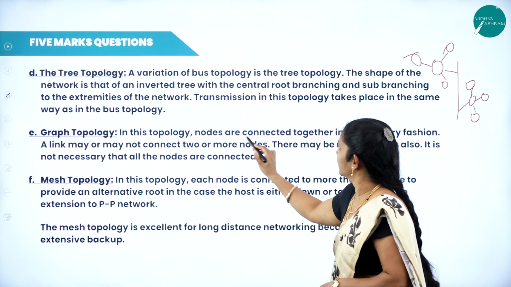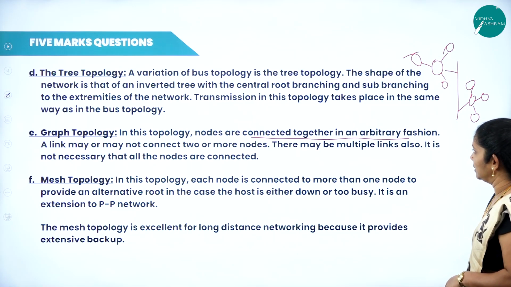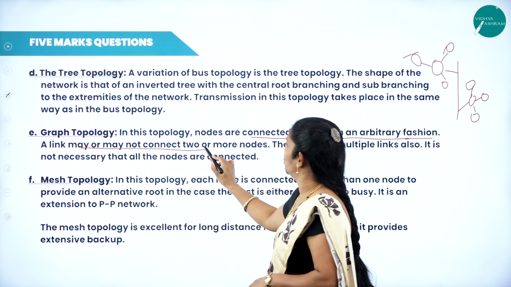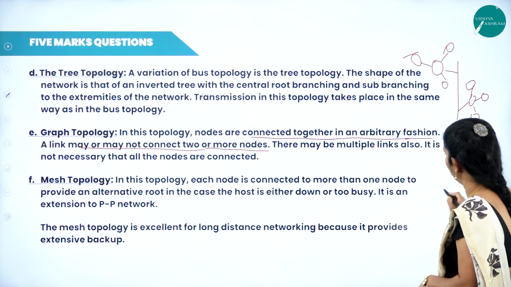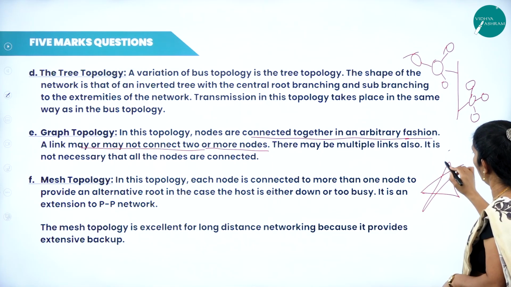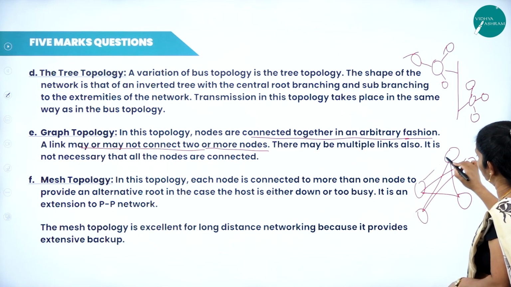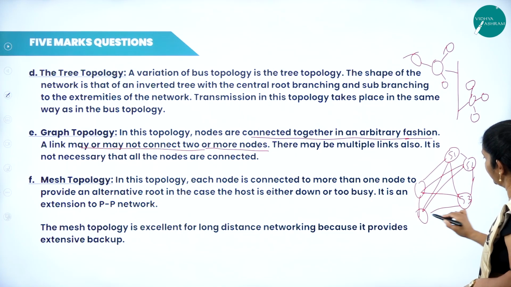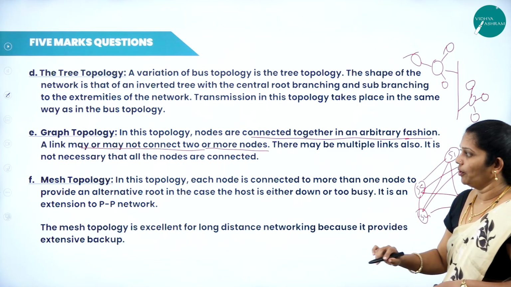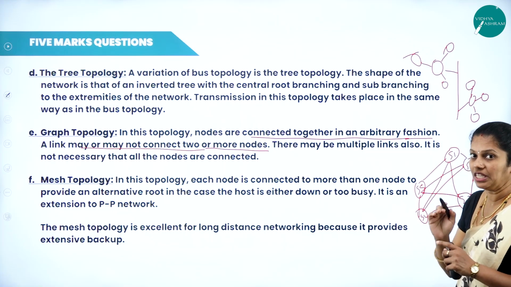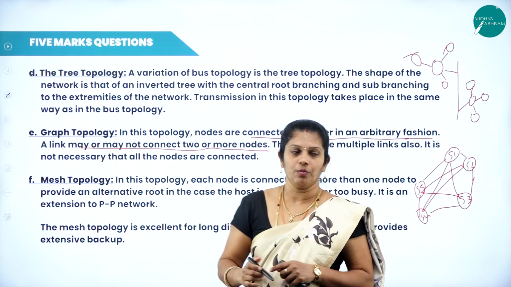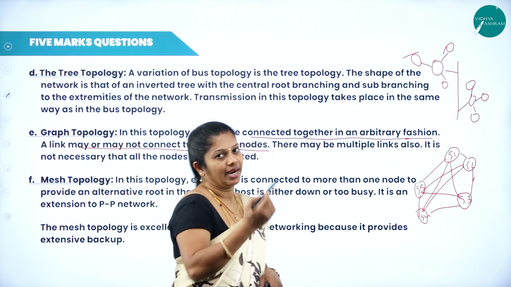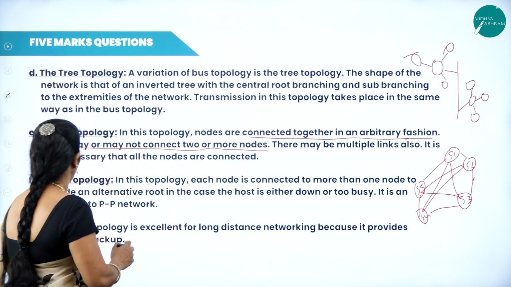In this topology, nodes are connected together in an arbitrary fashion and a link may or may not connect two or more nodes here. Whereas in mesh topology, all the systems are connected in direct connections here. This is S1, S2, S3, S4, S5. In mesh topology, compulsorily there is a direct connection between each and every system and here complexity will be more. If S1 wants data which is present in S4, there is a direct connection, directly they can ask and they are able to take the data here, that is mesh topology.